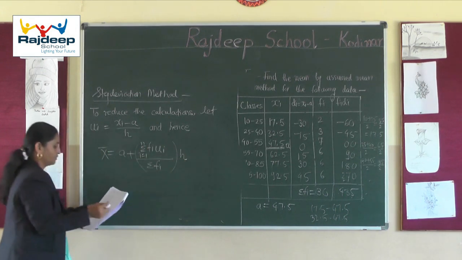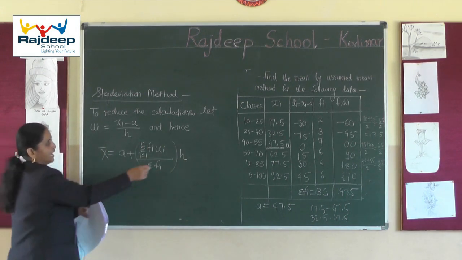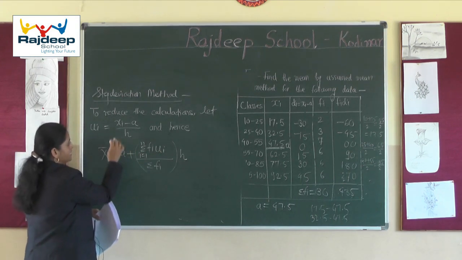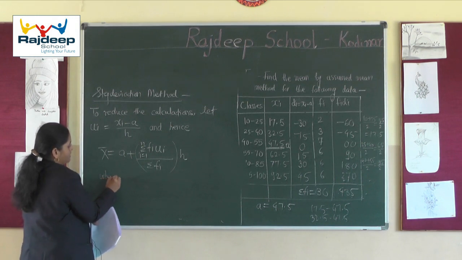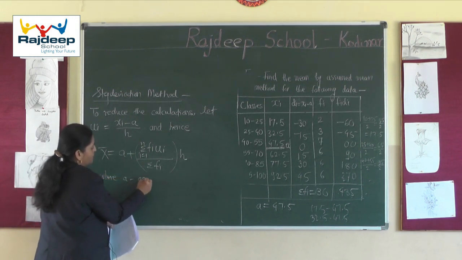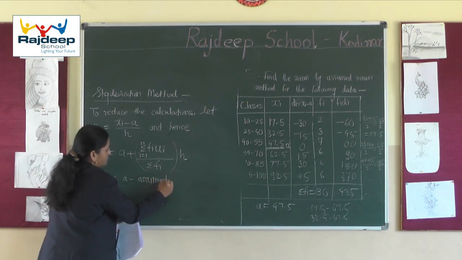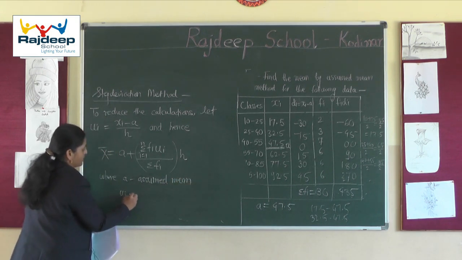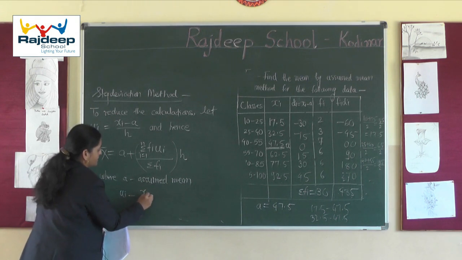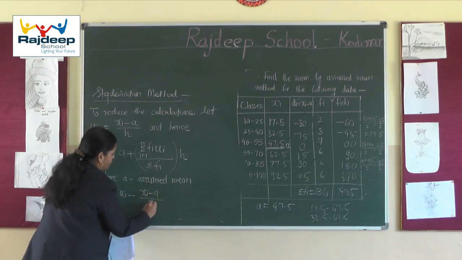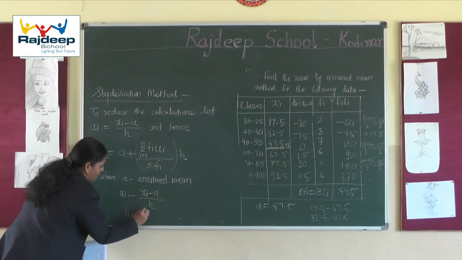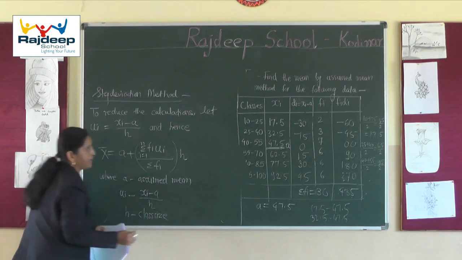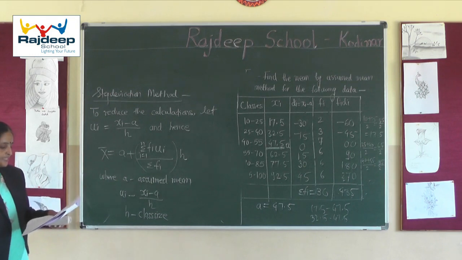Here I am going to clear everything to you. This h is the class size and ui is xi minus a, where a is the assumed mean, divided by h, where h is the class size of each class interval, assuming that the class intervals are of the same size.